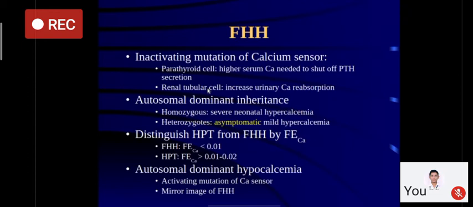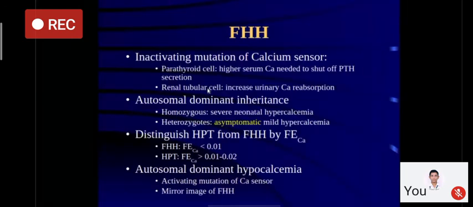Now remember, apart from MEN syndromes, in young age, less than 10 years of age, and in neonates, primary hyperparathyroidism is highly uncommon. So if you see hypercalcemia in a young patient which is asymptomatic, and you screen family members who are also suffering from asymptomatic mild hypercalcemia, then you should keep a high index of suspicion for FHH, familial hypocalciuric hypercalcemia.